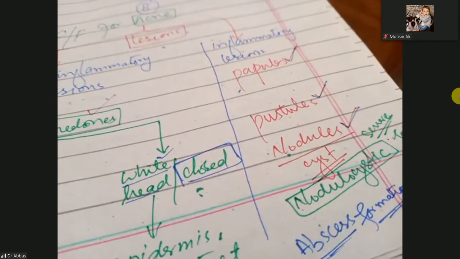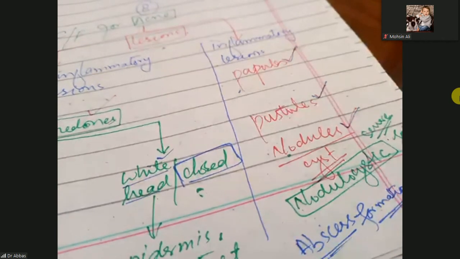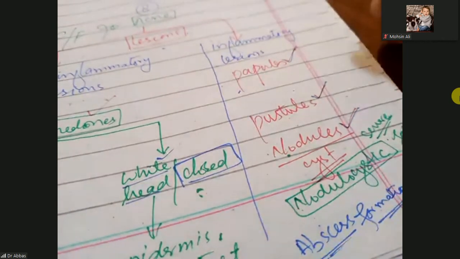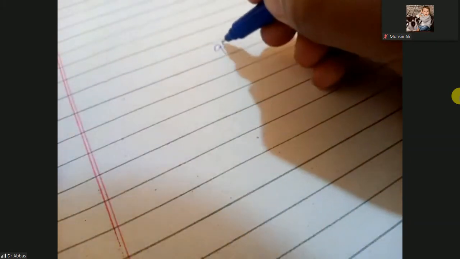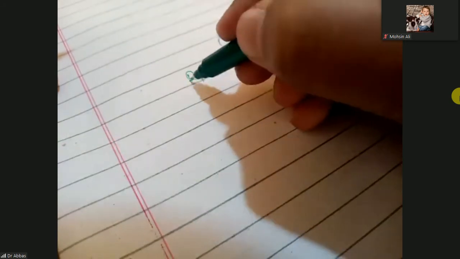Why are we discussing this clinical presentation of acne? Because the next step is the treatment. Our treatment depends on these stages. So let's discuss the treatment and keep in mind these stages. Treatment will be easy. The treatment for each stage is different.